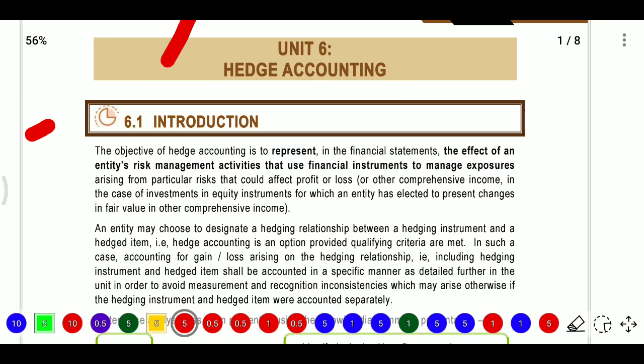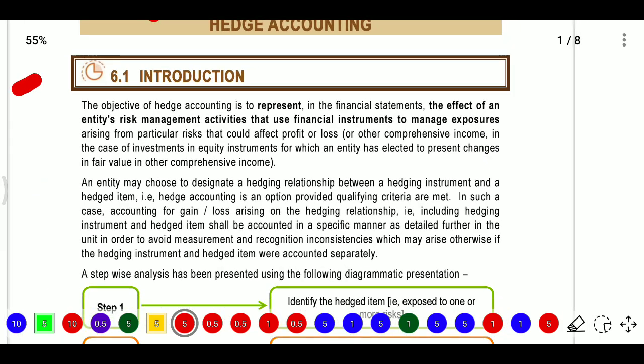So, what are hedge funds? Why do we need to discuss them, and how can we disclose them in the financial statement? These are the concepts we are going to learn in hedge accounting. Firstly, for example, in investment banking, in fund accounting we mainly focus on three funds: one is mutual fund, one is private equity fund, and another one is hedge fund. So the last one is hedge funds.